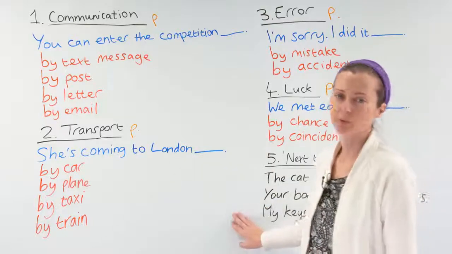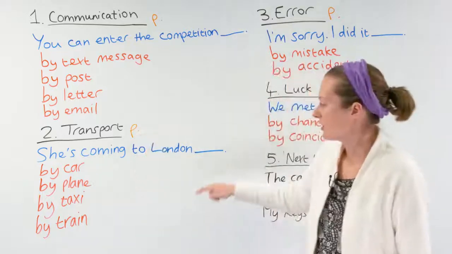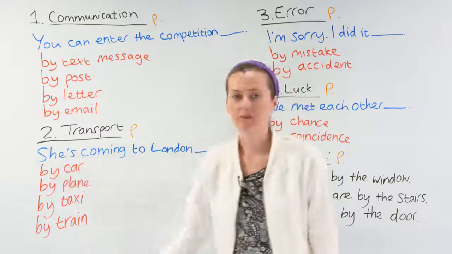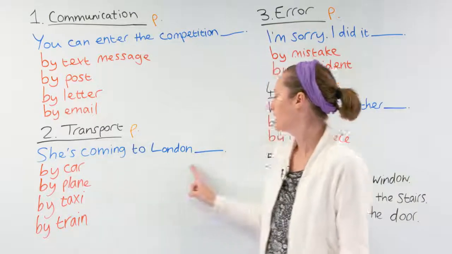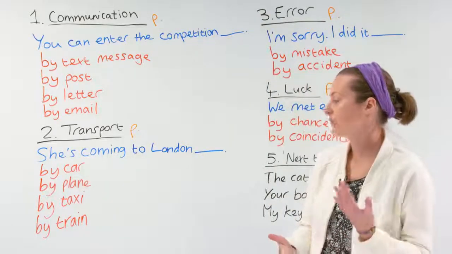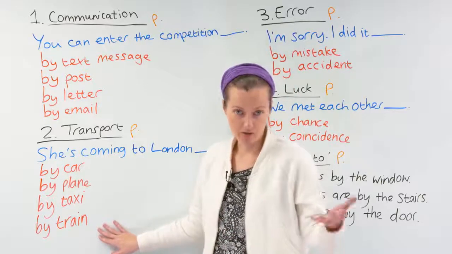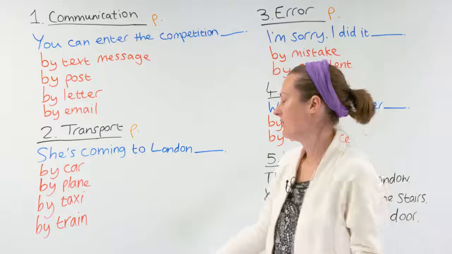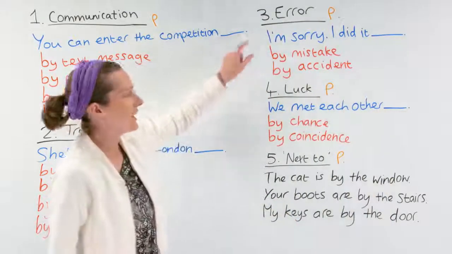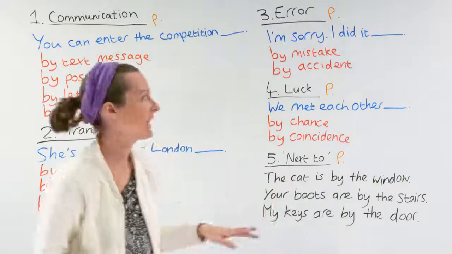Okay, moving on to transport now. P stands for preposition. This shows us that in this example of grammar, by is being used as a preposition. She's coming to London by car, by plane, by taxi, or by train. When we're talking about transport, the mode of transport, how we go somewhere, we use by as the preposition.